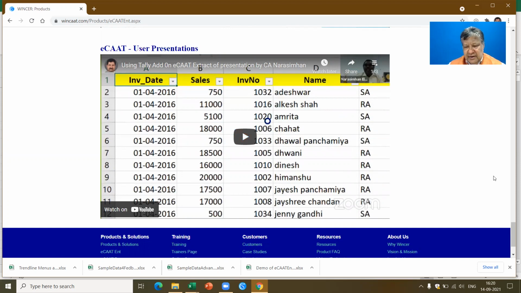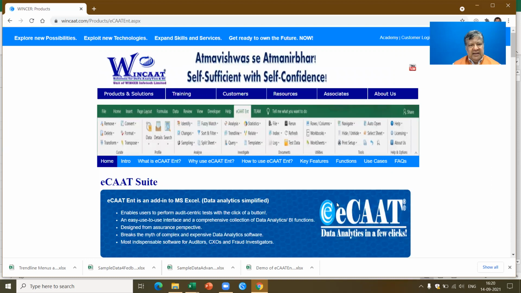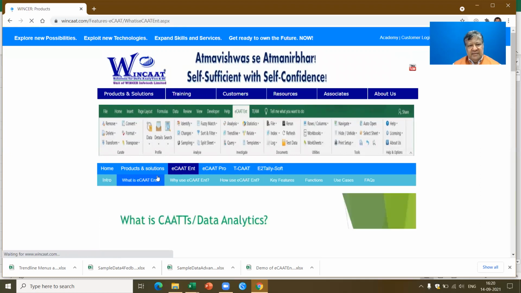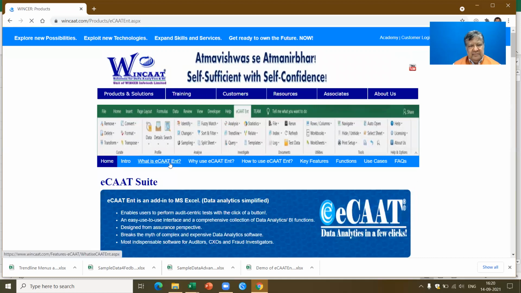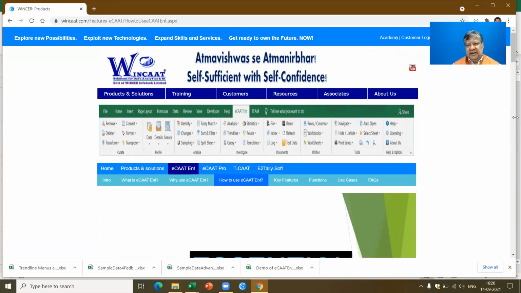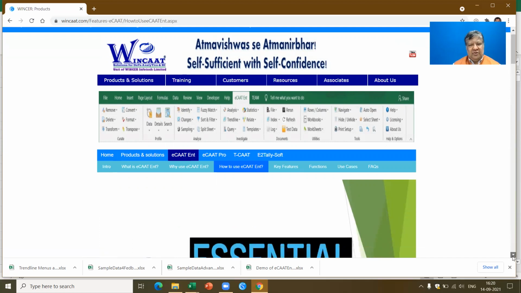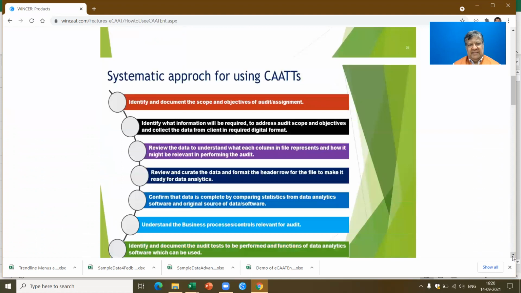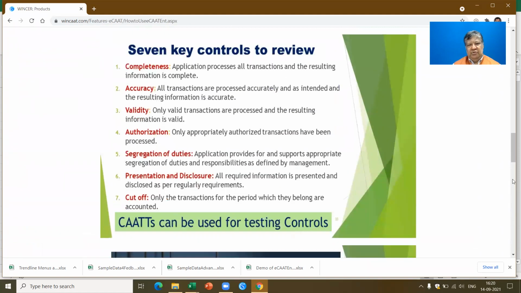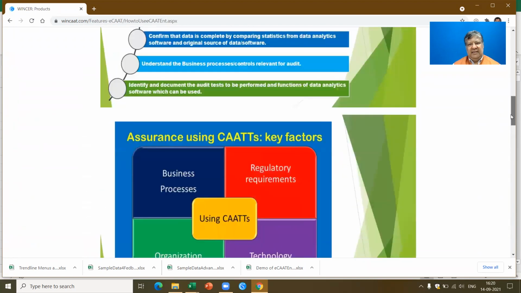Now, if I take you further, let me quickly give you an overview. So this gives you an overview of what ECAT is all about. Then you have what is ECAT Enterprise, why use ECAT Enterprise, how to use ECAT Enterprise. It tells you the steps you can follow for using ECAT software. These are the 7 steps. Okay, what are the criteria which you can set, and how you can use ECAT for performing data analytics.